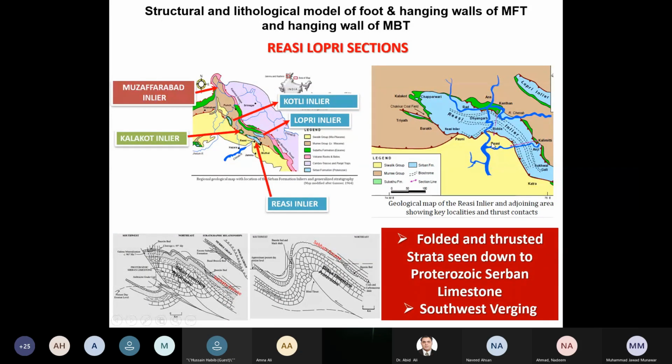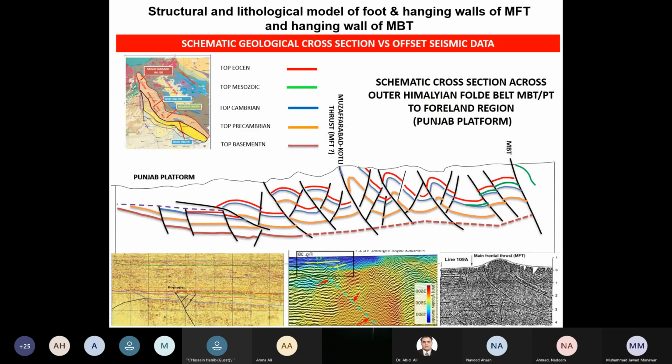It is basically the exposure of the Proterozoic Saravan limestone capped by the Eocene limestone rocks, and we can see the clear section here. The Proterozoic Saravan formation is overlain by the Sabatu formation of the Eocene level, but it is folded, and the whole folding continues towards the MBT side.